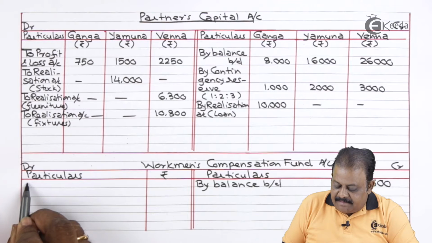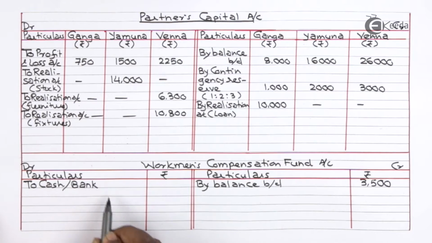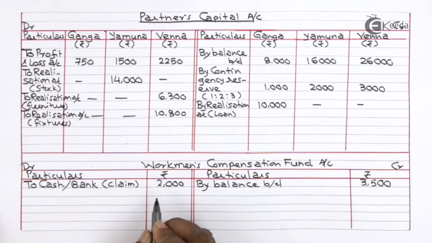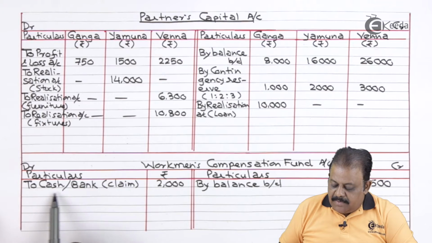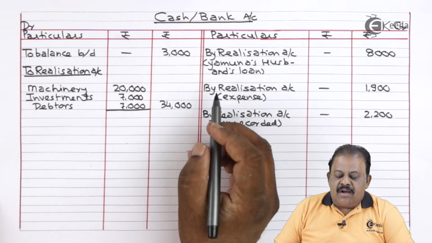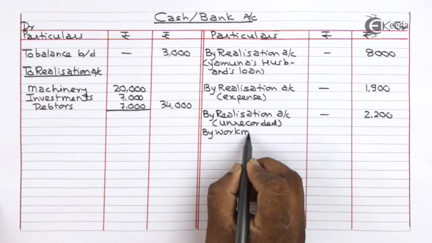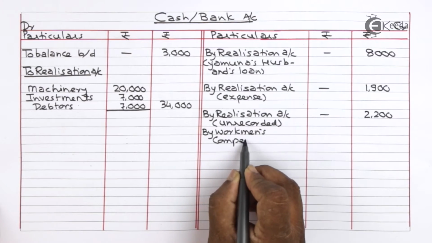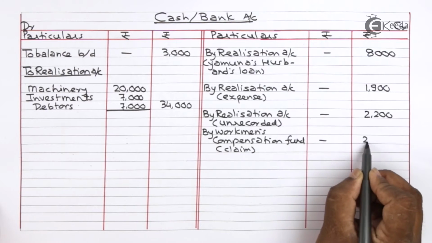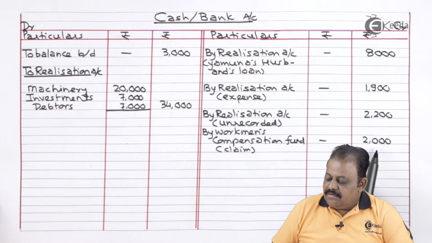So here it will be debited. Workmen's compensation fund account debit to cash bank, that is claim paid 2,000. Cash bank account credit side by workmen's compensation fund, claim paid 2,000.